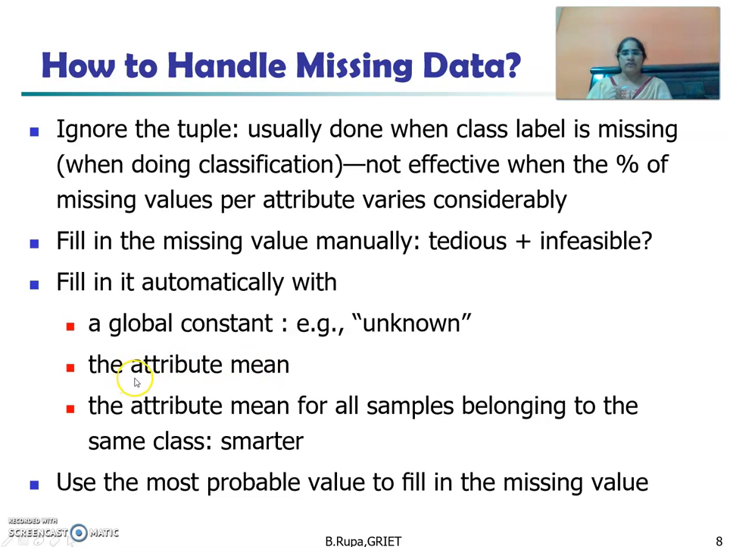One more way of automatic filling is to take the attribute mean value. We can consider the mean or average value of the attribute and fill the missing value. And one more is, for example, when we are doing classification, we have class labels available. If the attributes belong to the same class, we take the mean of those attributes and fill the missing values with the same class label. The next one is to use the most probable value for filling the missing value. We can use the most probable value suitable for that missing value. Like this we can handle the missing data.